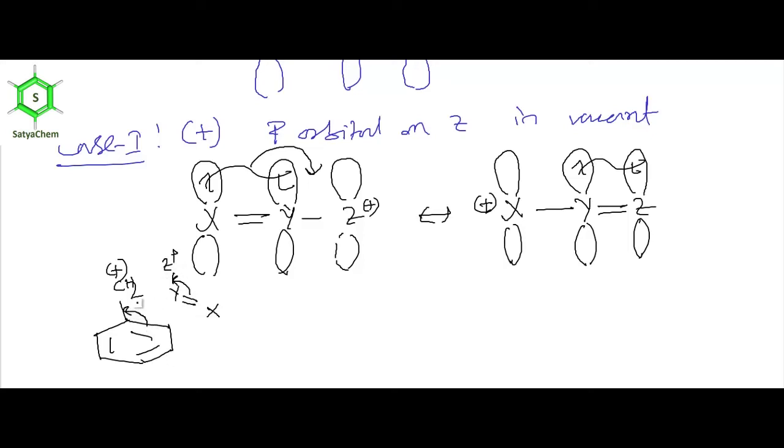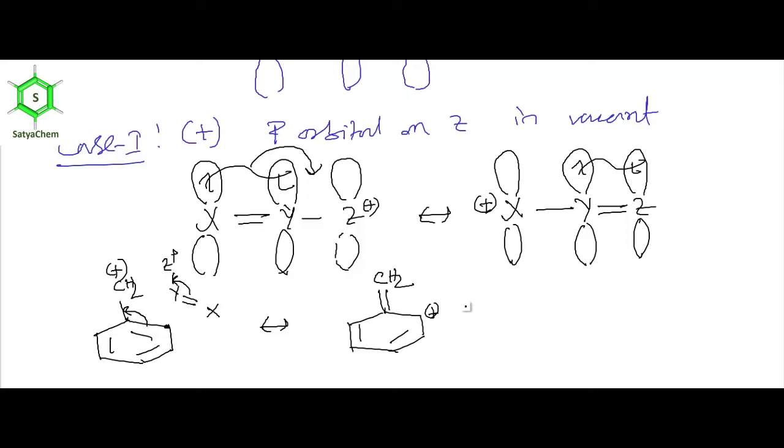I have shifted the pi electron. Then what will happen? This carbon now bears positive charge, and the other double bonds will be intact, and we'll have a new double bond between this carbon and this carbon.